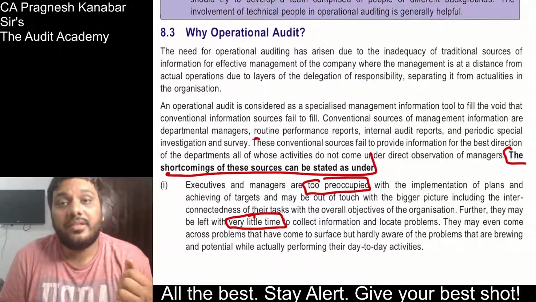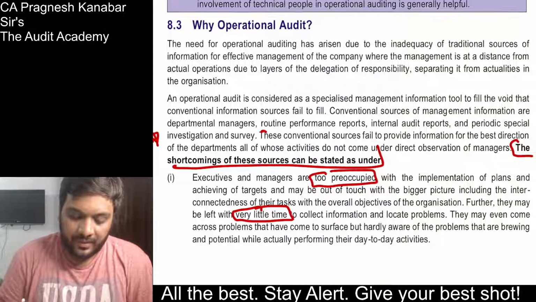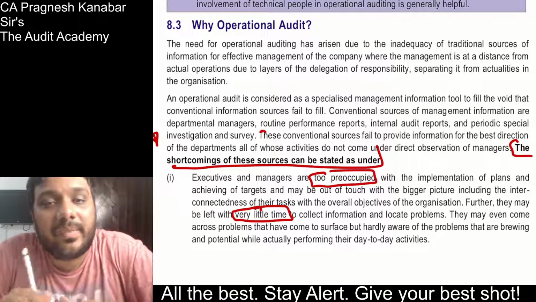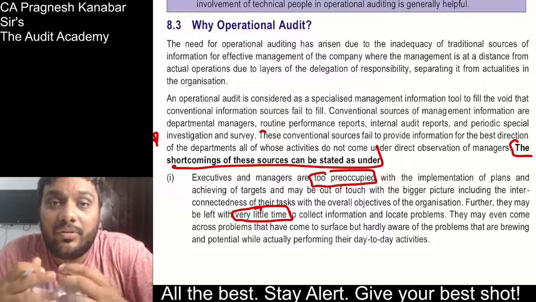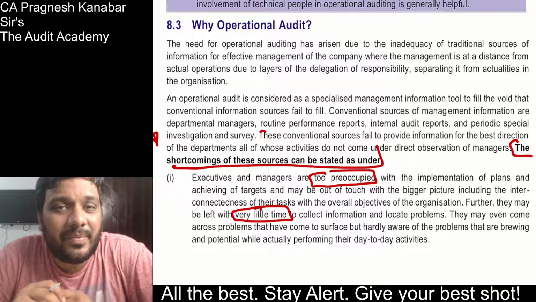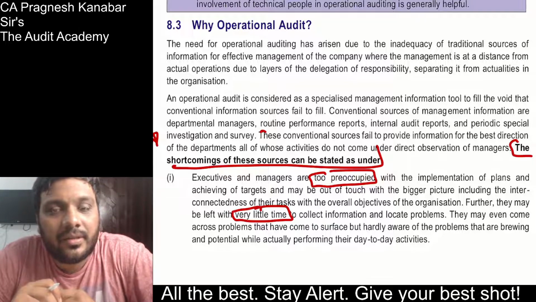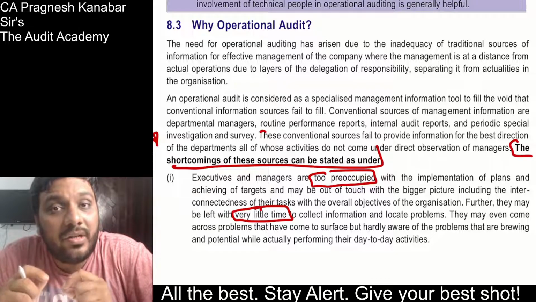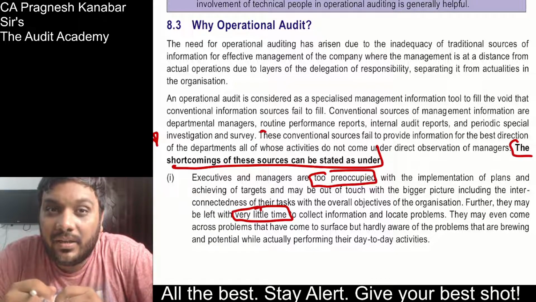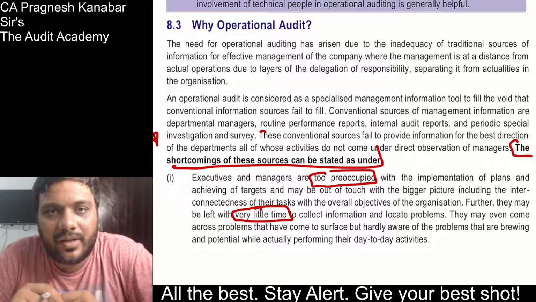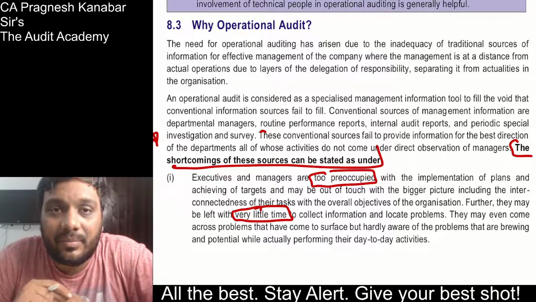Why operational audit is desirable? Now listen to me. Any businessman, you need to think like a businessman. How can a businessman convince others to buy his product? One, by saying how good his product is. Second, by criticizing the other's product. Alright. Normally the second one is a negative approach.